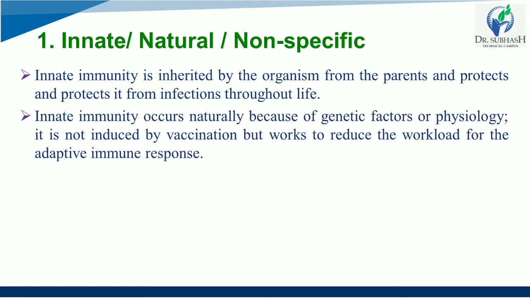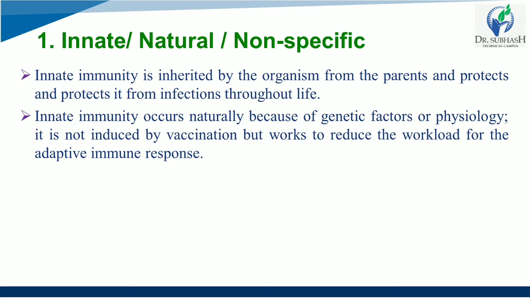Innate immunity occurs naturally because of genetic factors or physiology. It is not induced by vaccination but works to reduce the workload for the adaptive immune response. It can occur naturally because of genetic factors and physiology, as mentioned in the first sentence, that it is inherited by the organism from the parents, right?